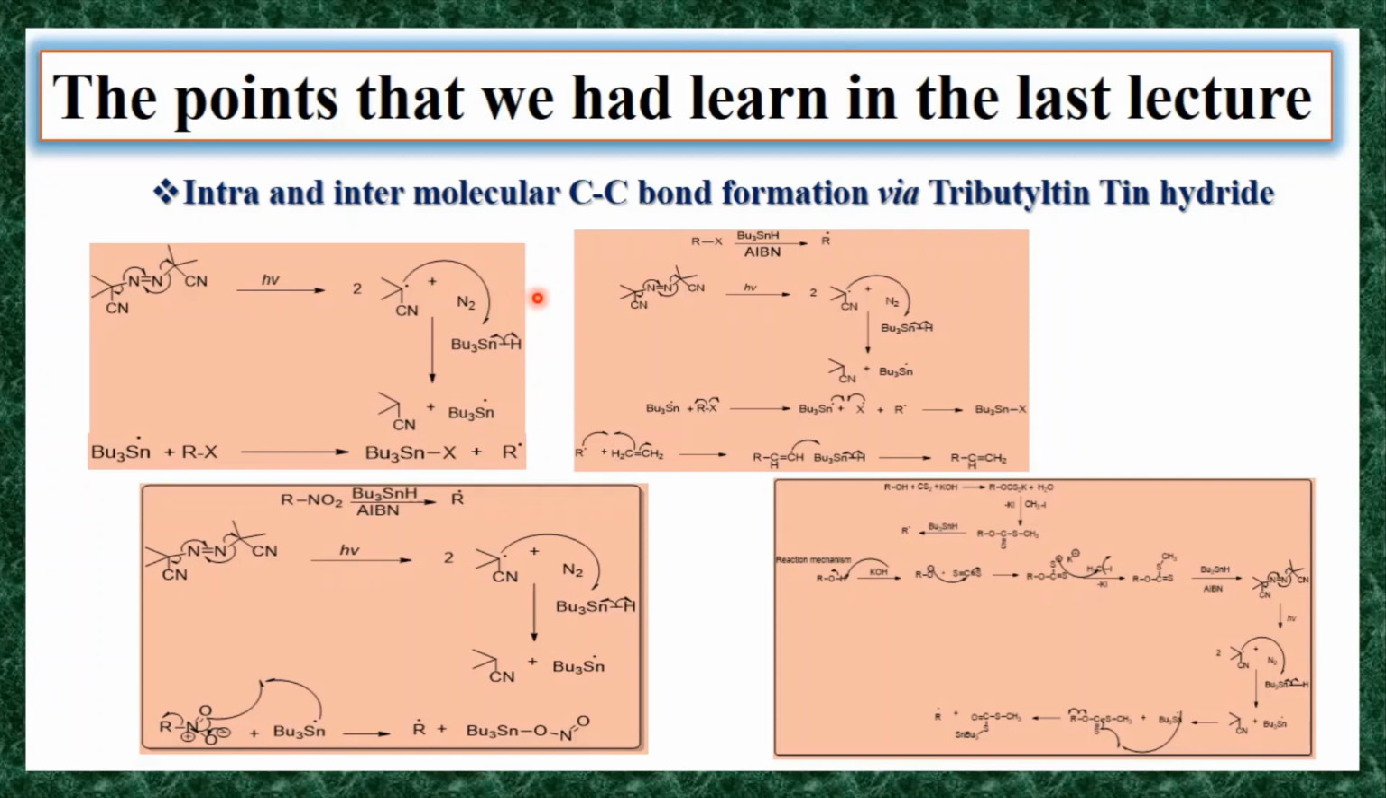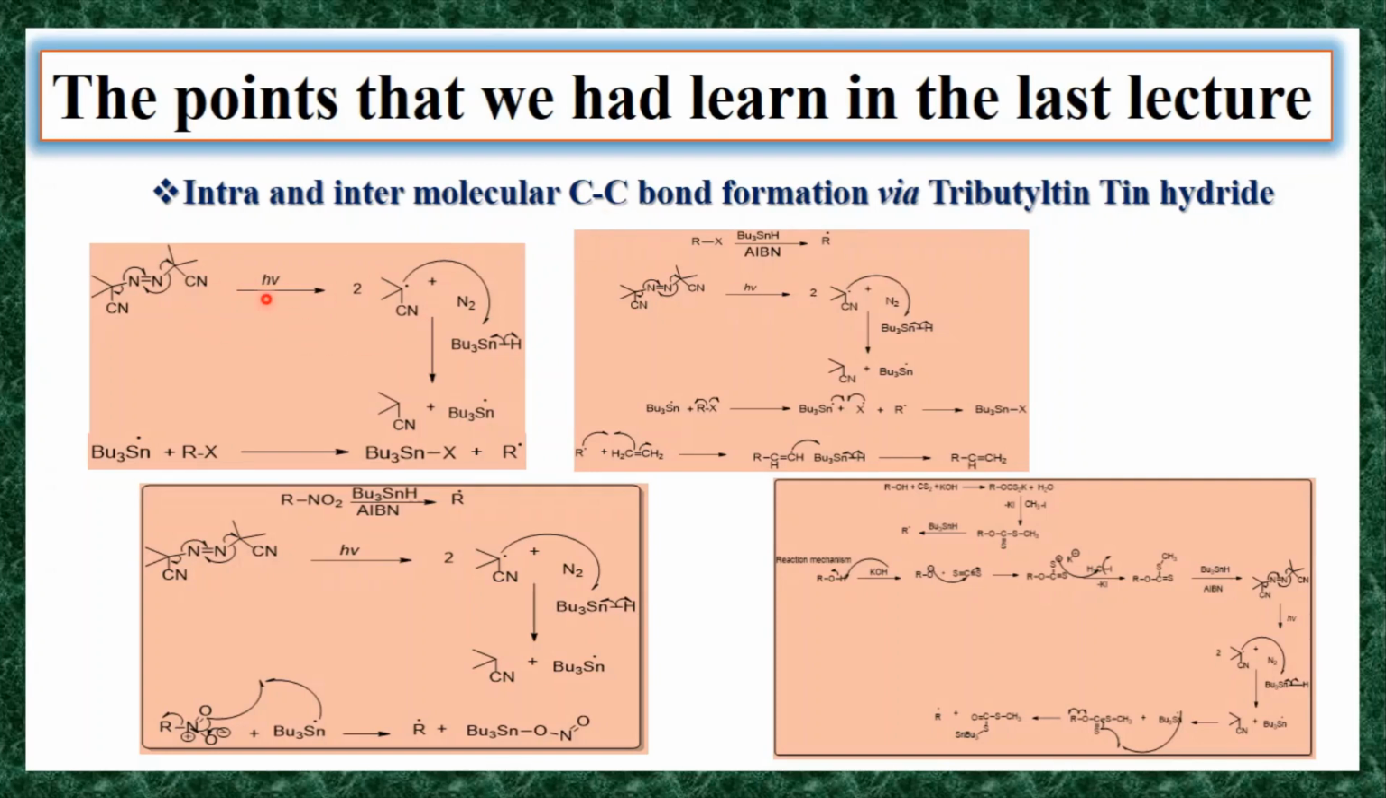So this tributyltin hydride is used as a trapper in the formation of carbon-carbon bonds, mainly under strong conditions, and this requires a radical initiator such as hydrogen peroxide, benzoyl peroxide, acetyl peroxide, and AIBN, azobisisobutyronitrile. In the last lecture we had learned the reaction mechanism.